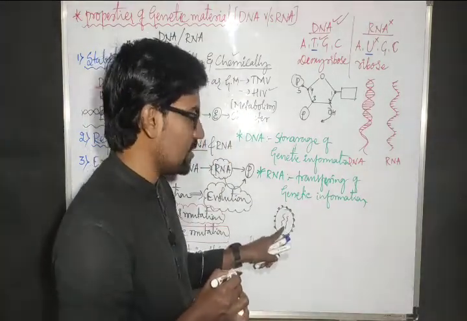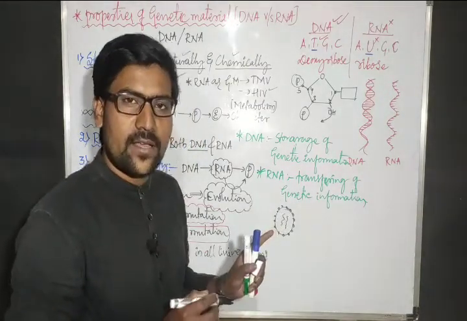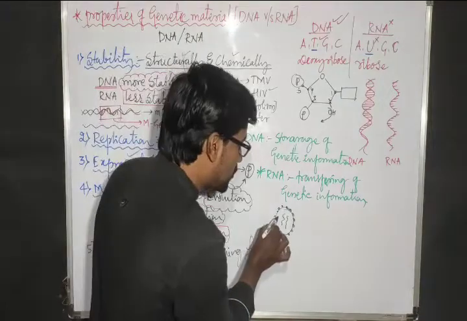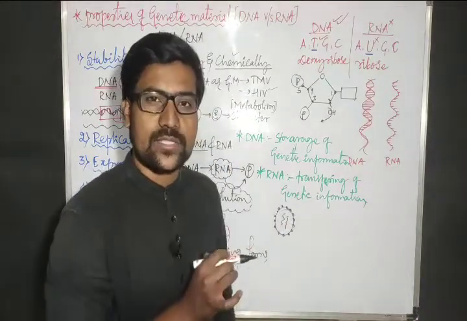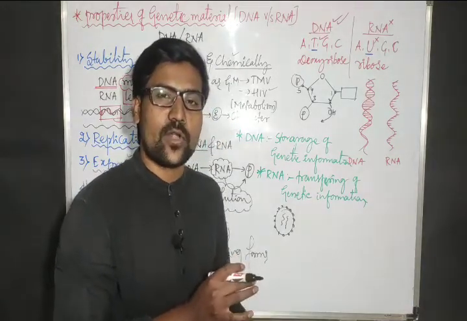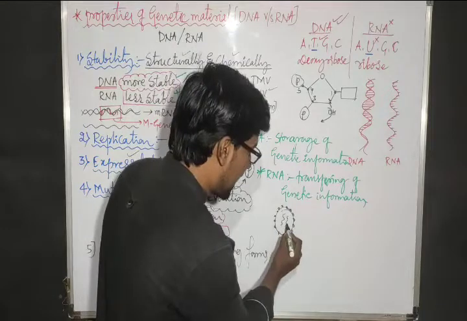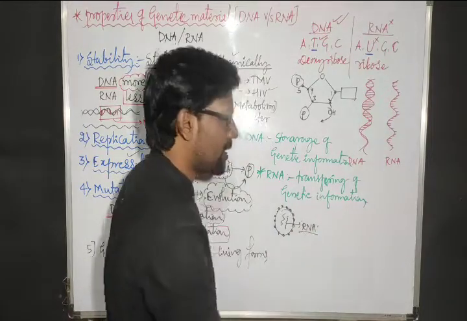Then inside it has that RNA. That means it has the genetic material. But it does not have cytoplasm. It does not have other biomolecules, other organic molecules or inorganic molecules. But it compulsorily has genetic material. Now the genetic material is RNA.